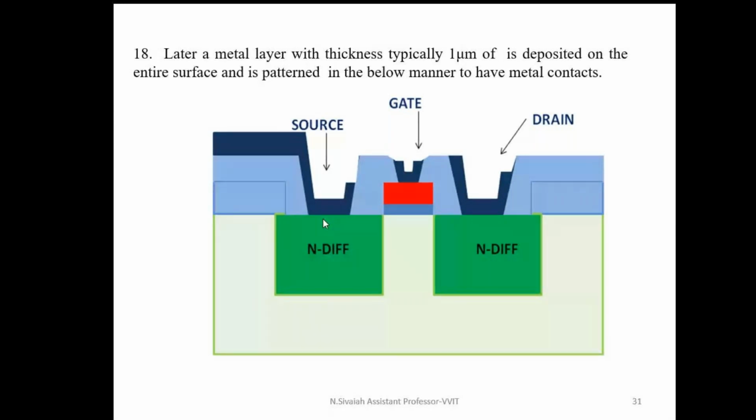a photolithography concept only. Now, next I am going to fabricate a PMOS transistor. What is the modification? In the case of a PMOS transistor, the substrate is an N substrate only, and the source and the drain regions are of P diffusion only, P-type impurities only. That is the basic difference between NMOS and PMOS. We have to do the same thing.